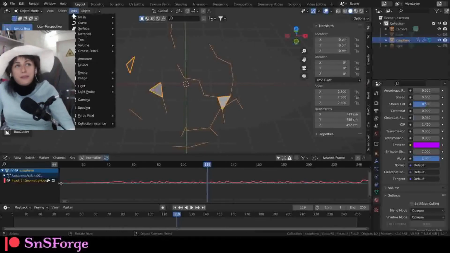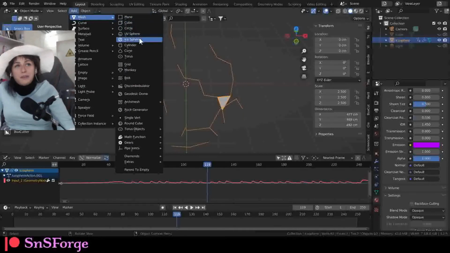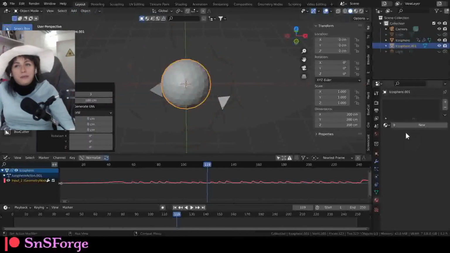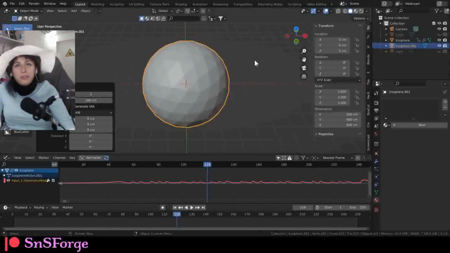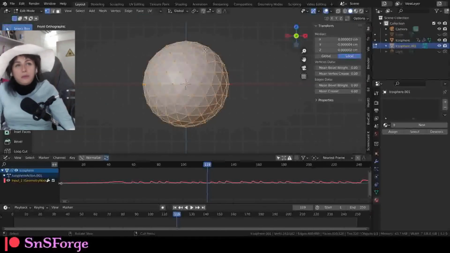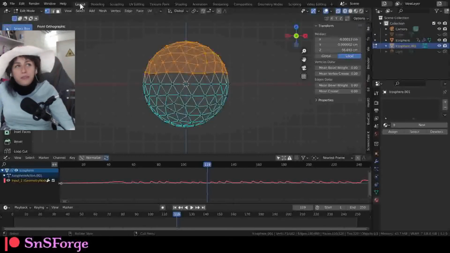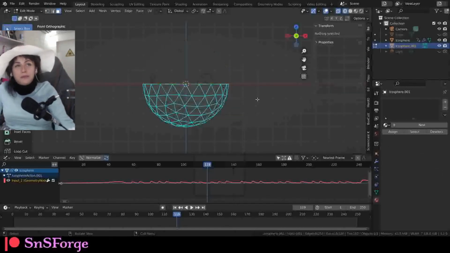Now to make it look much better, we're going to add another Icosphere. This time we're going to make it bigger, a lot bigger. And then go to edit mode, go to this side, click the wireframe mode, and we're going to delete the top side. So delete that, delete face, like that.